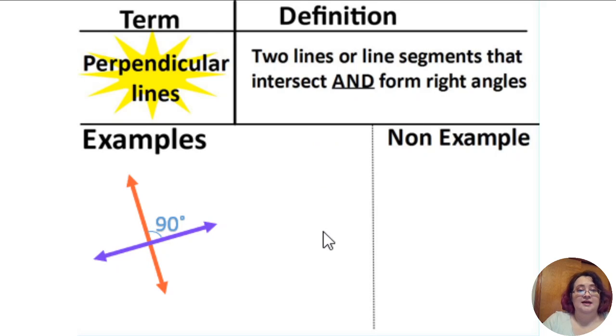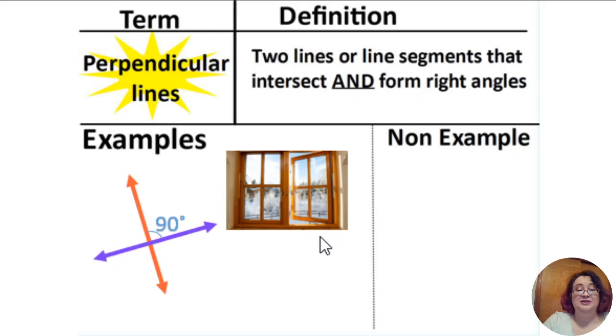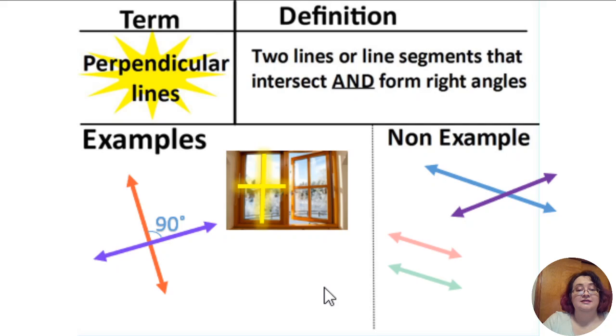All right, and you also see it in things like windows. If you look at the window panes here, these two panes cross and they form 90-degree angles in each corner of the window. So those would be perpendicular lines. Now, if they intersect and don't form 90 degrees, or they don't intersect at all, they cannot be perpendicular.